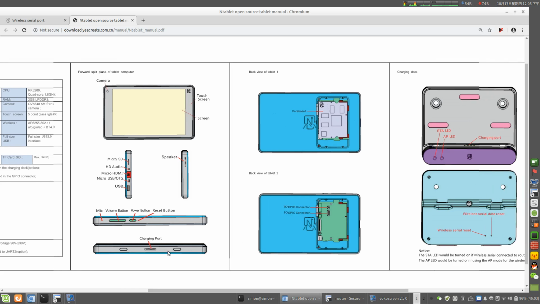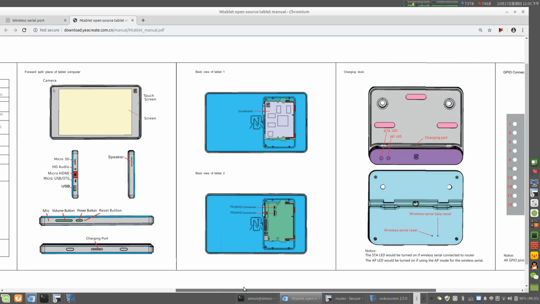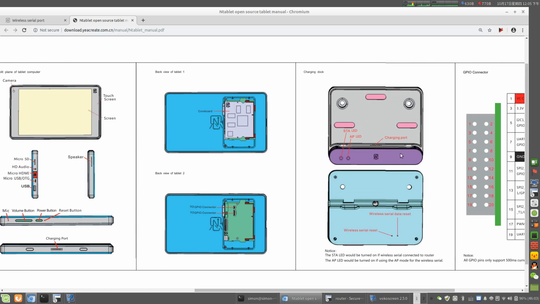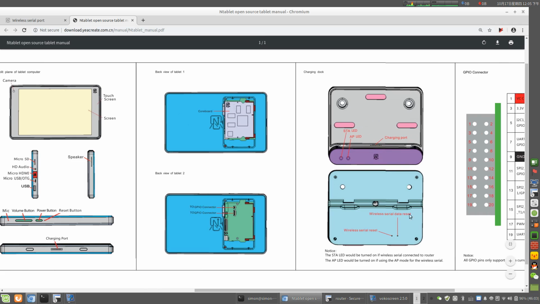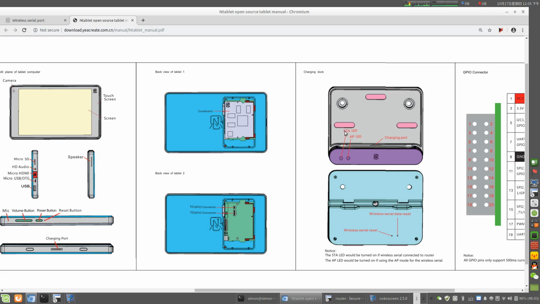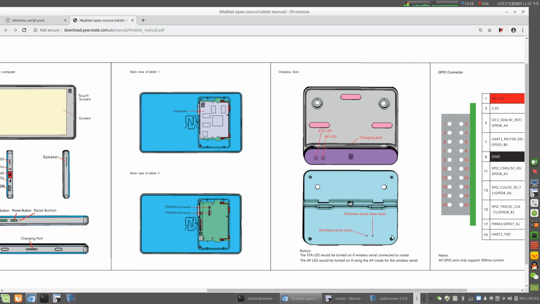The Ntablet has a charging port, and is connected to the dock by that port. The charging dock has two LEDs for the wireless serial, the STA state LED and the AP state LED, and there are two buttons on the back.